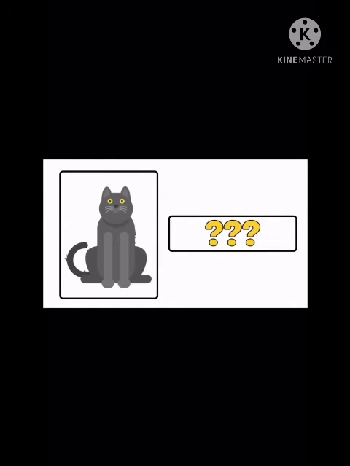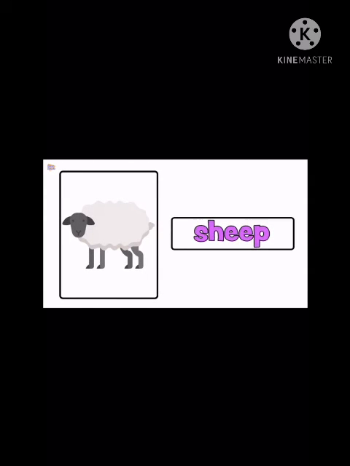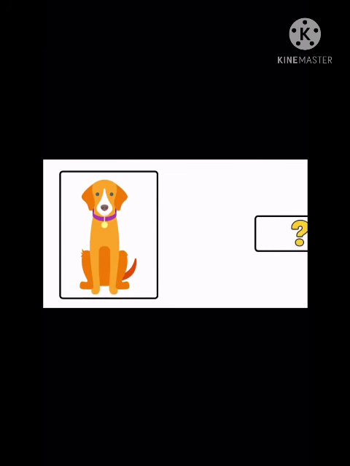What is this? Yes, it is a cow. What is this? Cat. It is a cat. Who can tell me what is this? Yes, it is a sheep. Great. What is this? Yes, it is a dog.